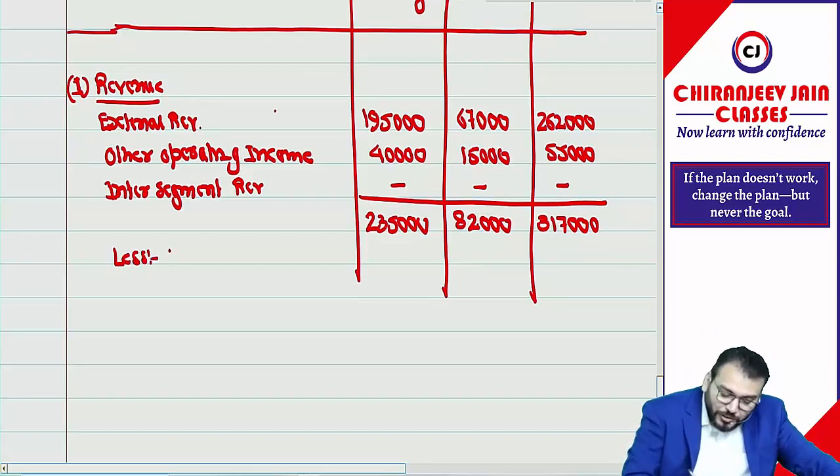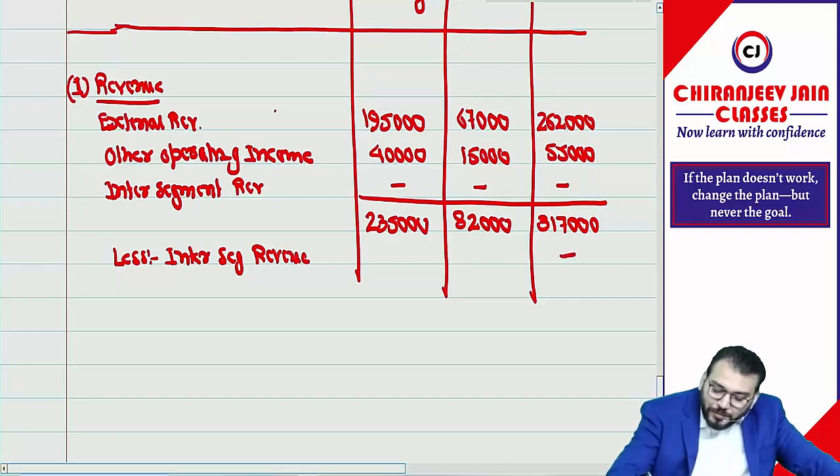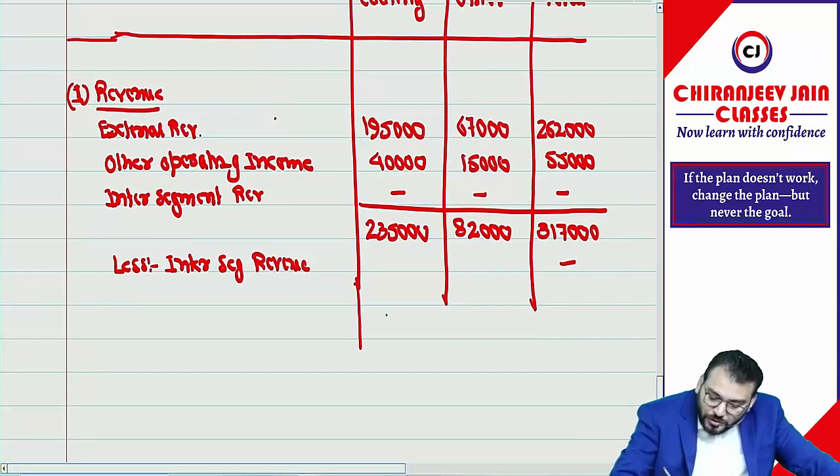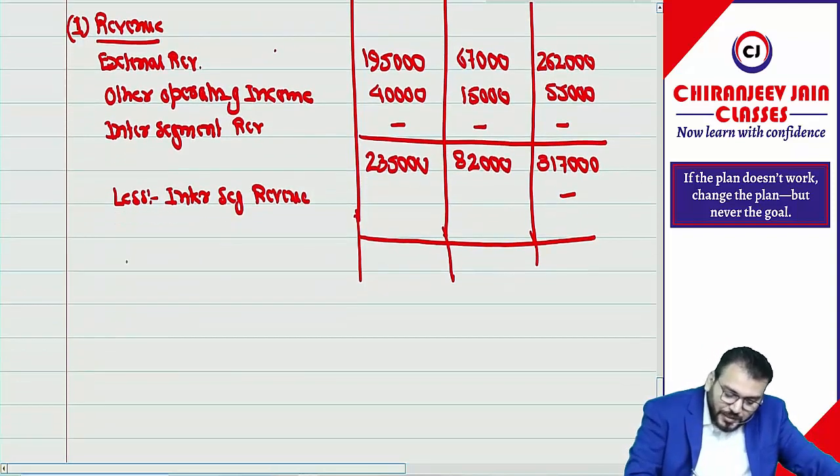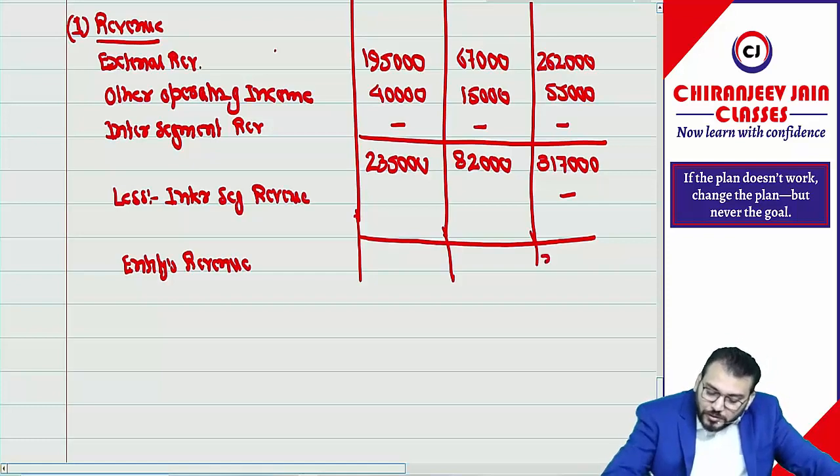But it is given, so we should minus now. Inter-segment revenue minus from where? Total. So after minus whatever is coming, that becomes what? Entity's revenue. Entity's revenue as per SOPL, you can write down if you want to write down 3,17,000. Got it?